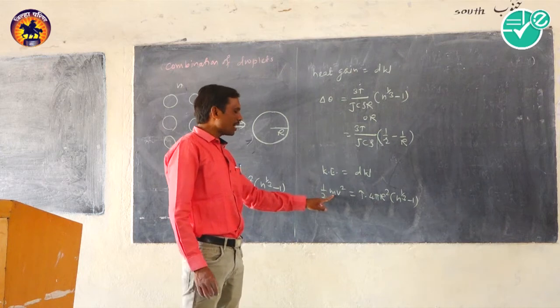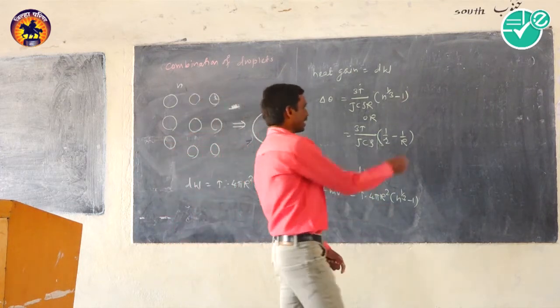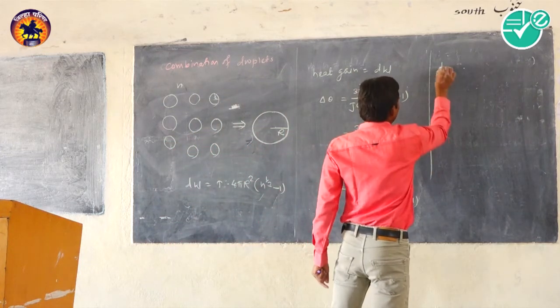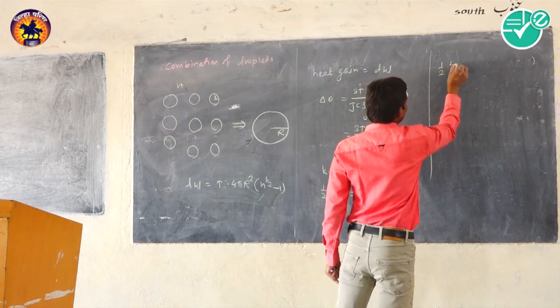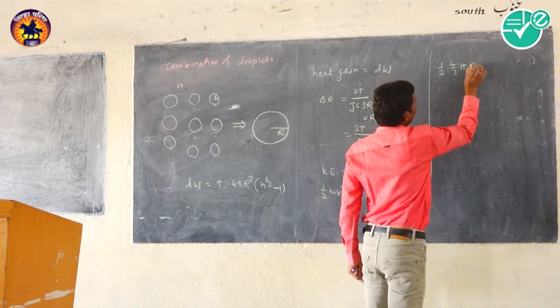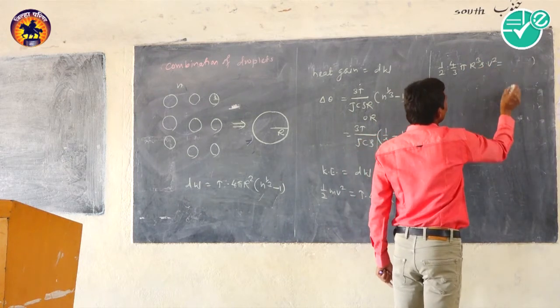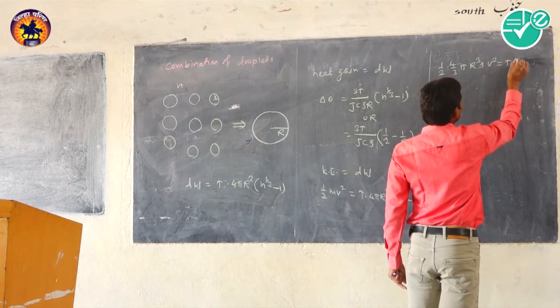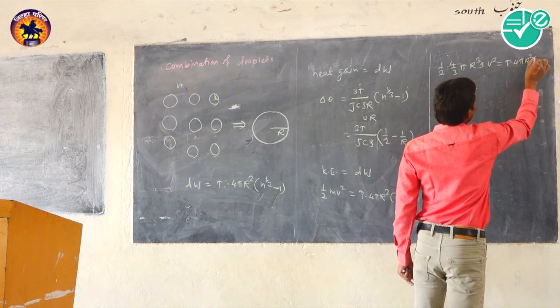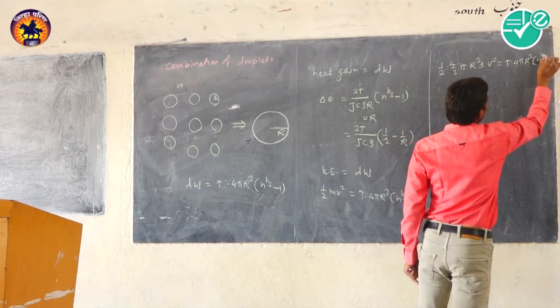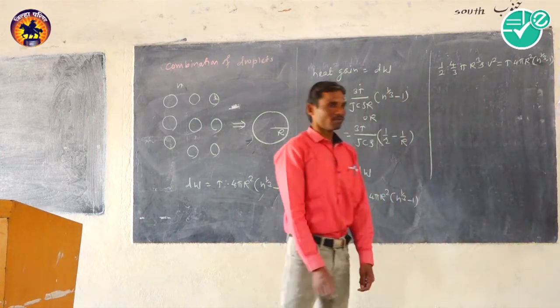Writing the mass of the liquid drop in terms of density, we get 1 by 2 into 4 by 3 pi r cube into rho, into v square, and here as it is T into 4 pi r square in bracket n raised to 1 by 3 minus 1.